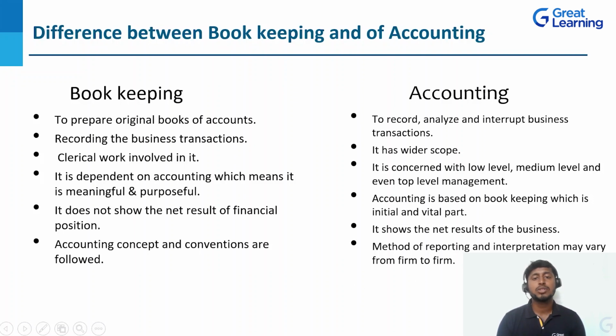For example, if it is a sole trading concern, they are going to maintain books in a different way. Or if it is a petty shop, okay, they are going to maintain in their own way. Or if it is a joint stock company or HUF, they are going to maintain as per the accounting standards. So these are the differences between bookkeeping and accounting.